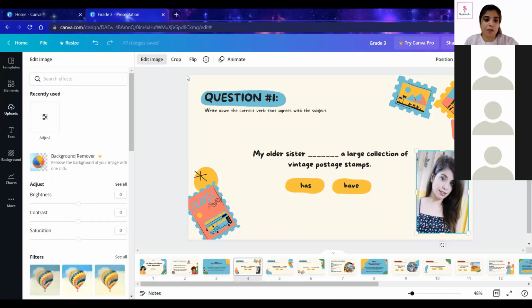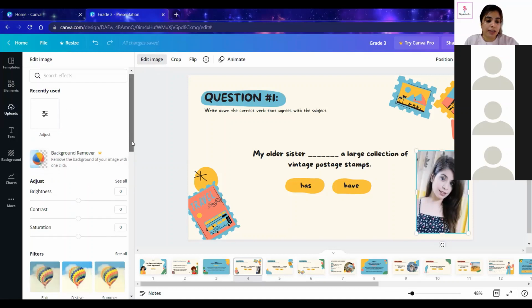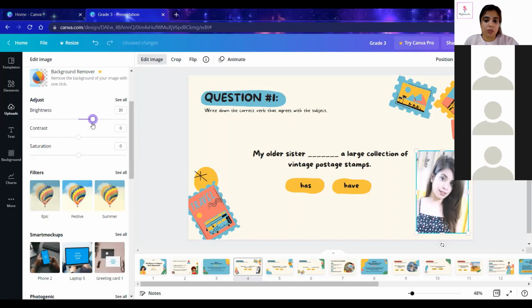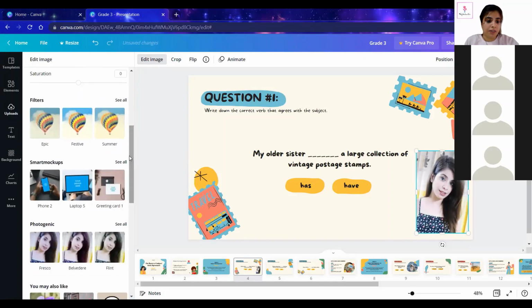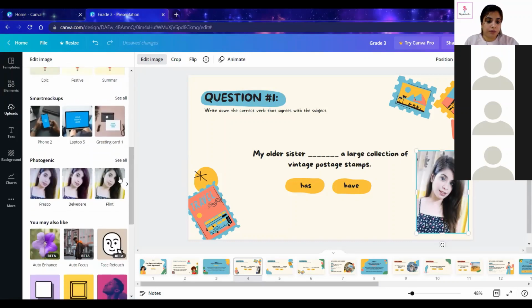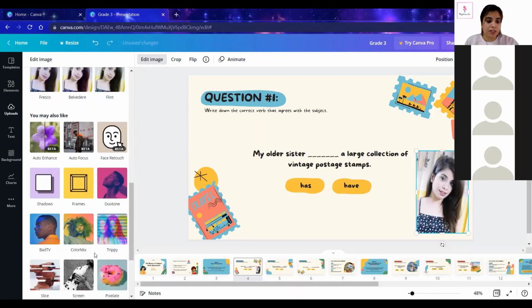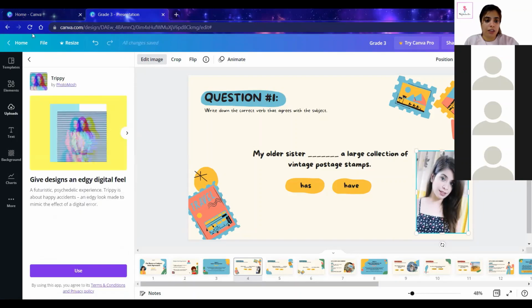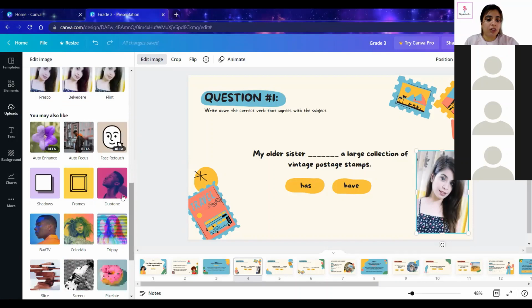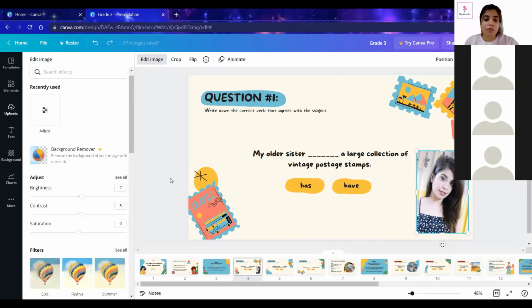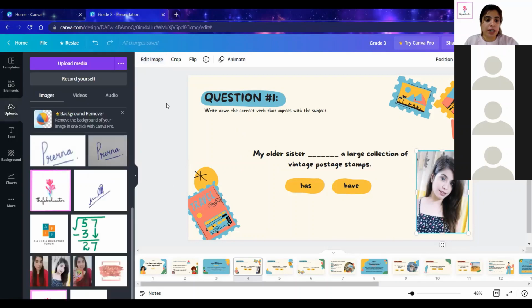Again, you have the option of editing the image. You can use different brightness, contrast, and everything. All the scales are given over here. Then there are many filters given, so whatever you want, you can go for it. Of course, when we click on the pro versions, it will always show you to pay something. So we will go for the free versions, whatever we are having. And here I'll get this.